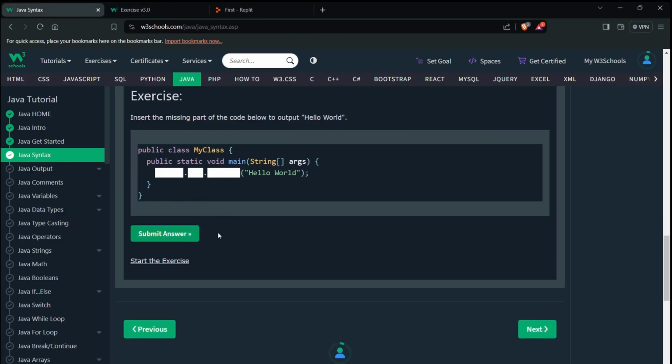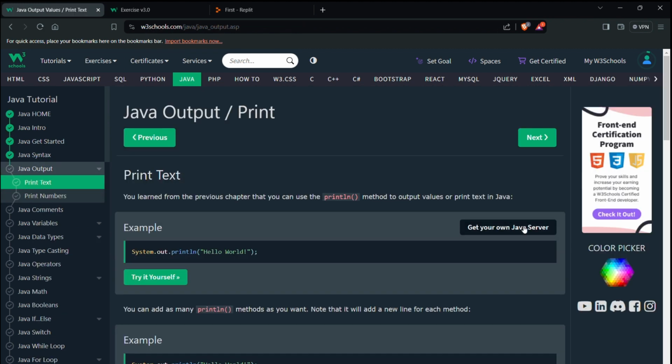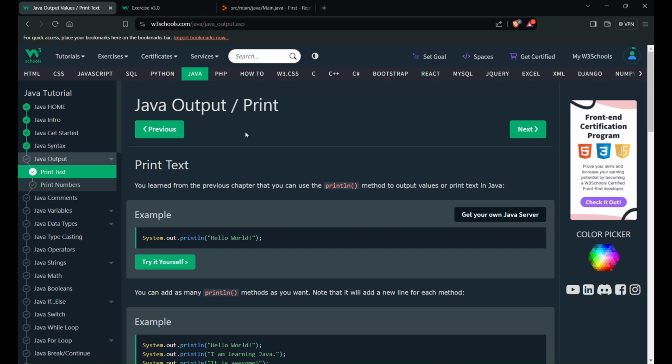Okay, so we have done this exercise. Let's go to the next part. The next chapter is Java output, print. Print text. You have learned from the previous chapter that you can use the println method to output values or print text in Java. In the previous chapter we learned that we combine System.out.println to print something on the screen. So this we understood.